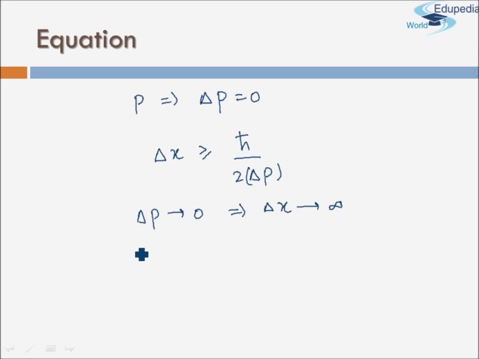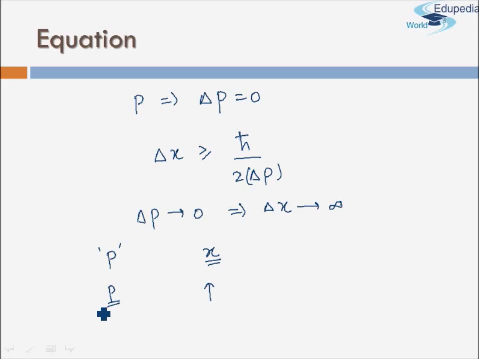This means the more accurately I can determine the momentum, the less accurate will be my knowledge about position, and vice versa. The more accurately I determine the position, the less accurate will be my knowledge about the momentum of the object, and momentum can be replaced with m into v. So the more accurate my result of position is, the less accurate will be my result of momentum, or of velocity. Just remember this analysis.